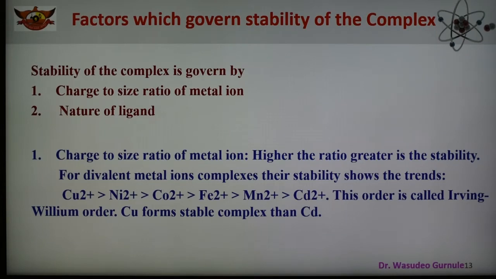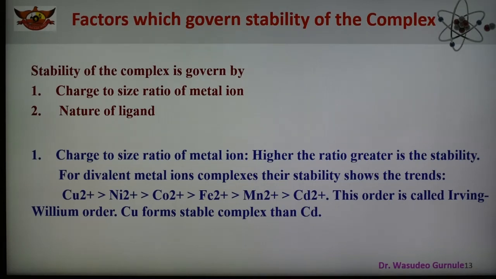In addition, some other factors are also there: formation of chelate rings, size of chelate rings, number of chelate rings or the chelate effect, and environmental factors. But out of all these factors, two are very important: number one, the charge to size ratio of the metal ion, and second, the nature of the ligand.